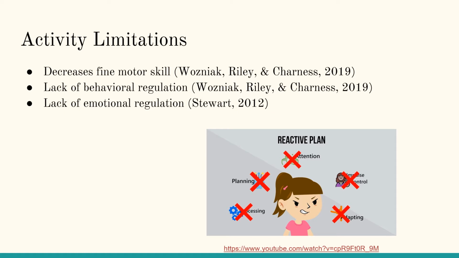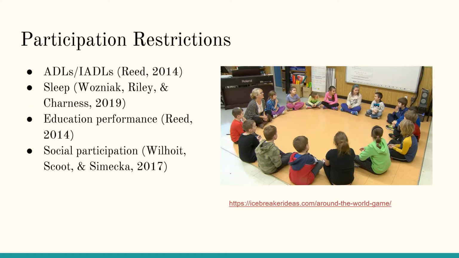They also have difficulty regulating their emotions and tend to have tantrums that involve explosive anger and frustration. They may not be able to regulate their anxiety, causing them to have anxious behaviors such as gnawing on pencils or pulling out hair. Participation of children with FAS can be impaired in many aspects. The child may tend to have difficulty learning to perform ADLs and IADLs, such as feeding with poor oral motor control or dressing due to tactile sensitivity.